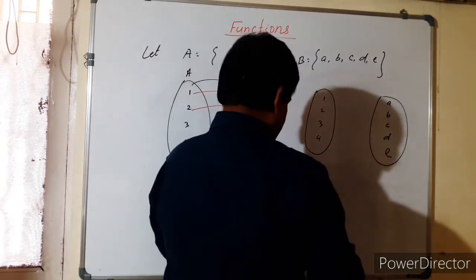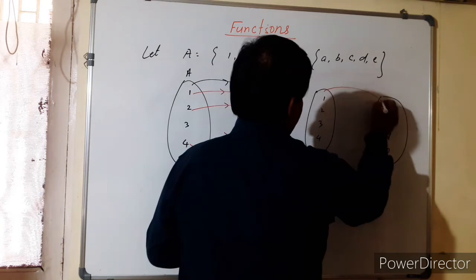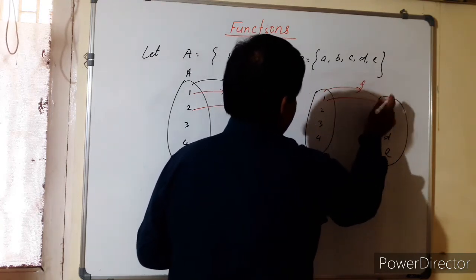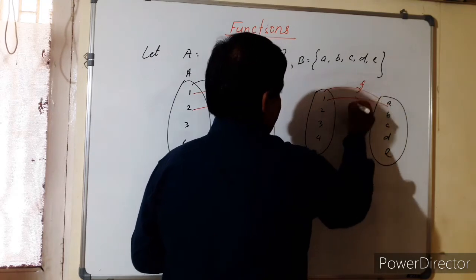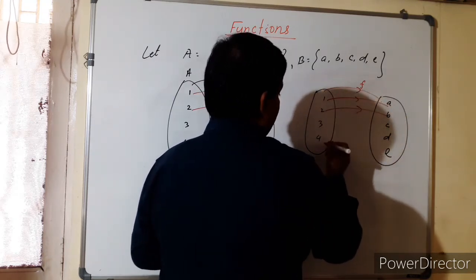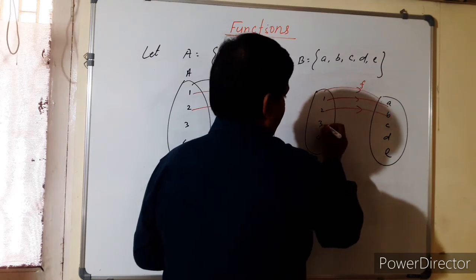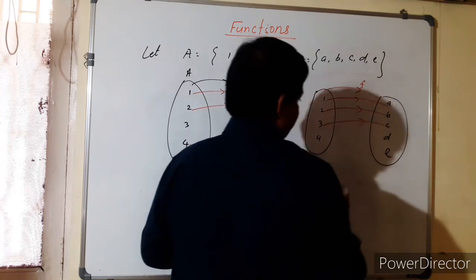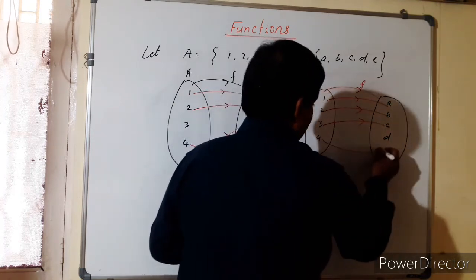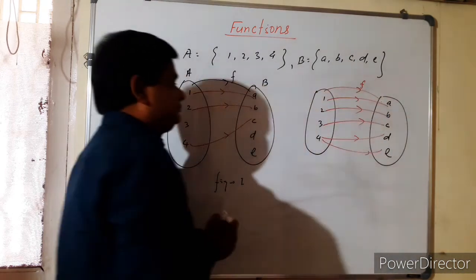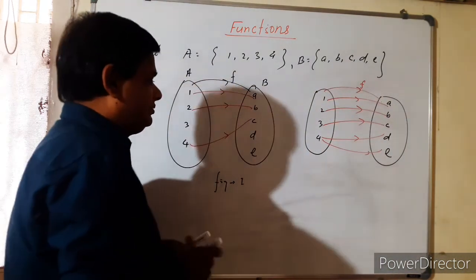Now see here, this is a function F. Here 1 has an image a, 2 has b, 3 has c, 4 has d, and 4 also has e. This is figure number 2.